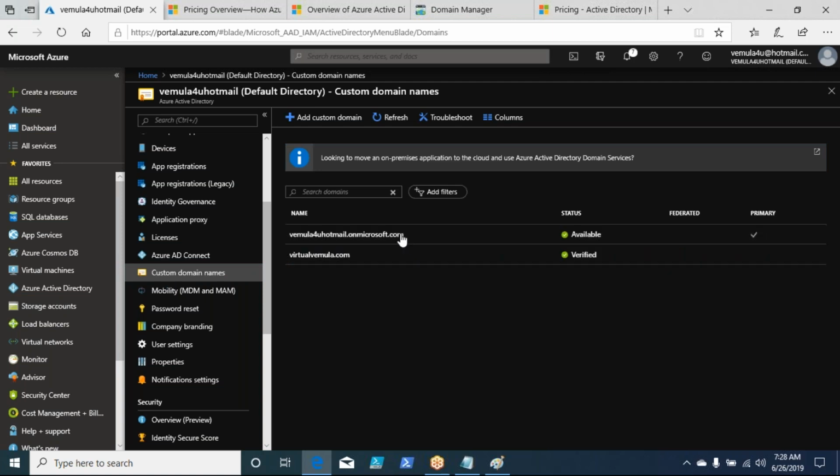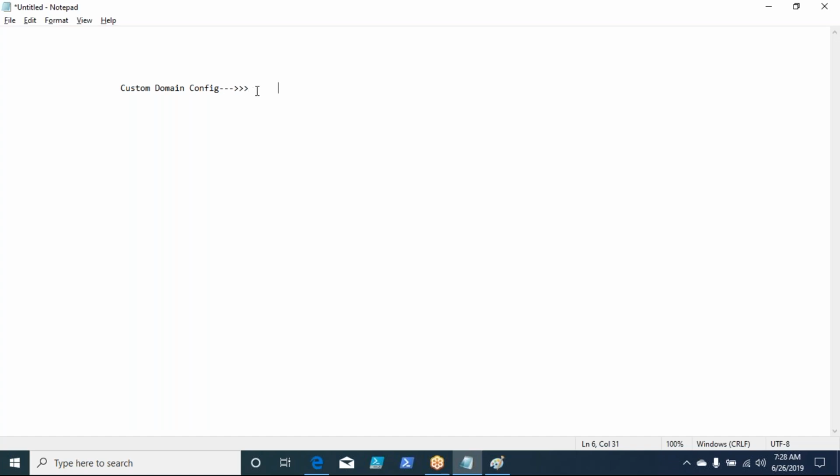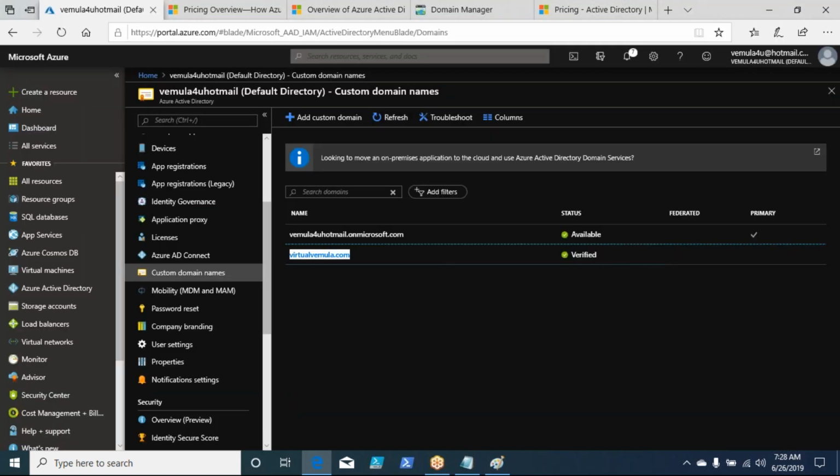What is the default domain name you get? You get this one, which we had seen. Whenever you create a username, you create it with this name. If you add a custom domain name, you can always go and create user IDs with this custom domain name. In this case, I can also create a user at the custom domain, which is nothing but virtualvmla.com. If my organization name is virtualvmla.com, I'm happy to have user IDs created like that. Now let us go and see. By default, you will not have these custom domains added.